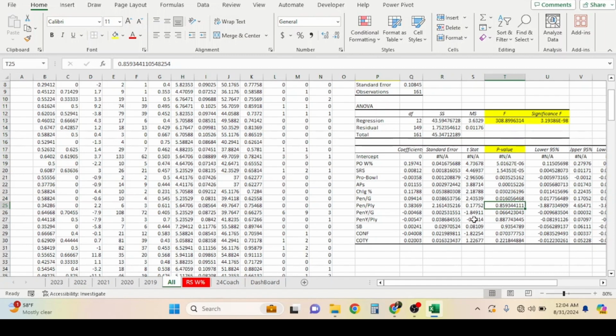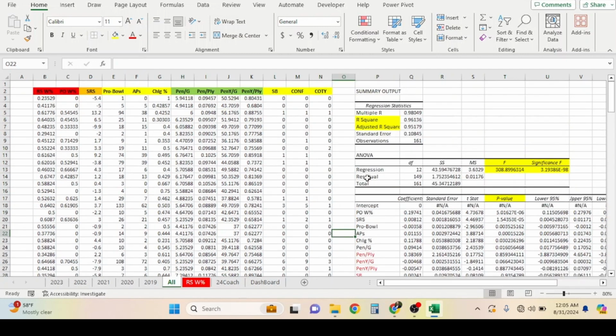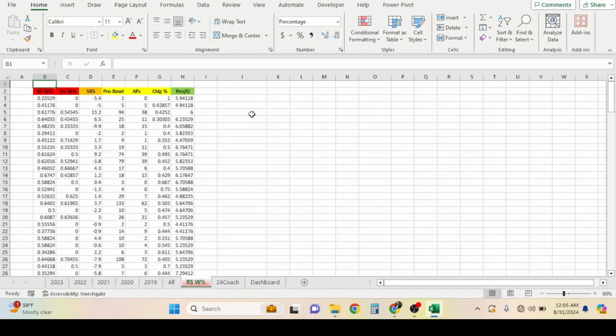Now this is where we start not passing the test. So penalty per play, penalty yards per game, penalty yards per play, and then finally Super Bowls, conference titles, and Coach of the Year all do not pass the test. So I'm going to label these in red, and we're going to eliminate these in our next illustration. We're just going to roll with these right here, and then we're going to test it again and see how good our model is. Well, I've already done that. Right here in the regular season win percentage, you can see from here. We eliminated those stats. We're moving on with only the stats here.